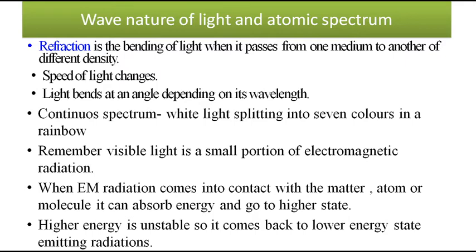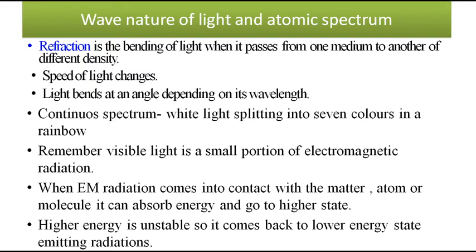When you have a prism and you pass white light into the prism, it splits into 7 colors, is it not? Because it is bending, it is changing the wavelength. Depending on the wavelength, it is bending. That is why you are getting 7 different colors. It is splitting into 7 colors because it is bending. This is one example of the wave-like behavior of electromagnetic radiation or light.